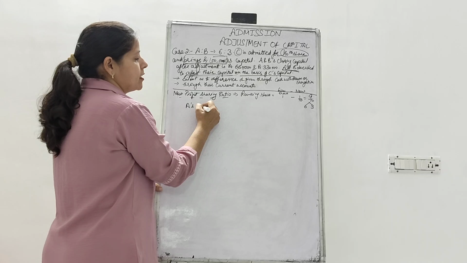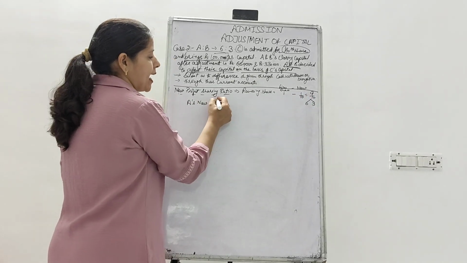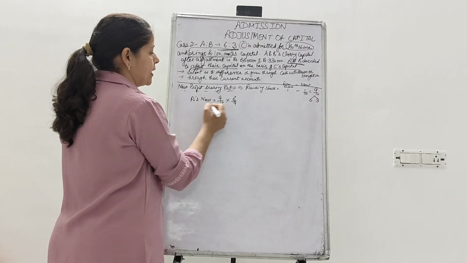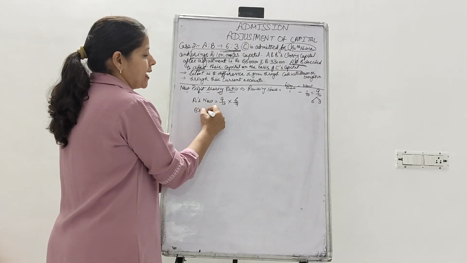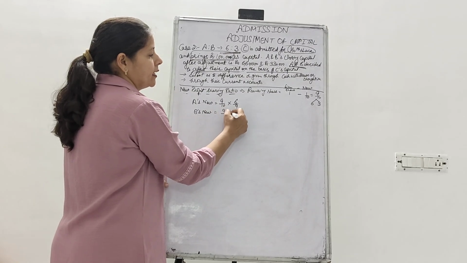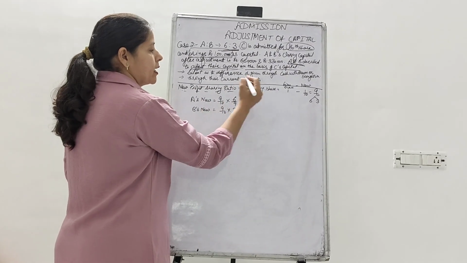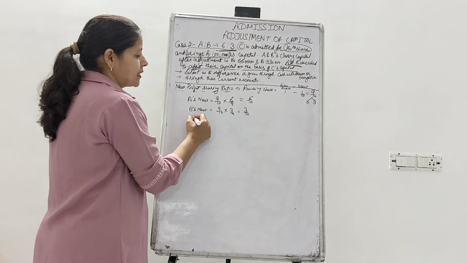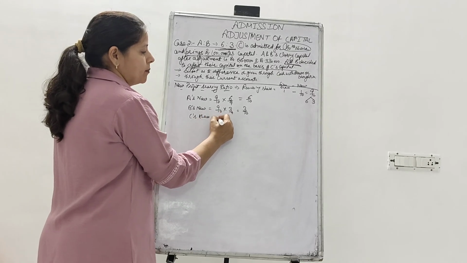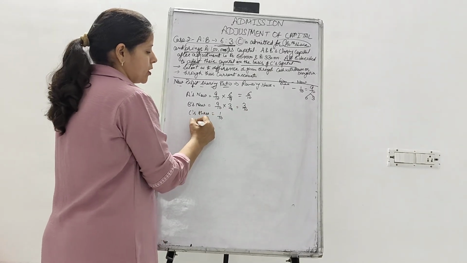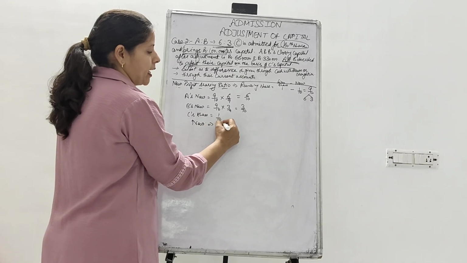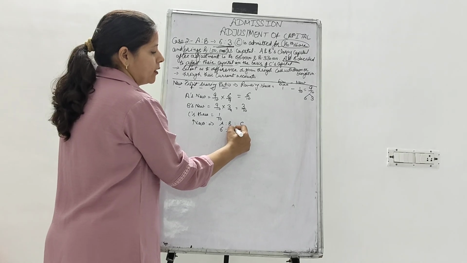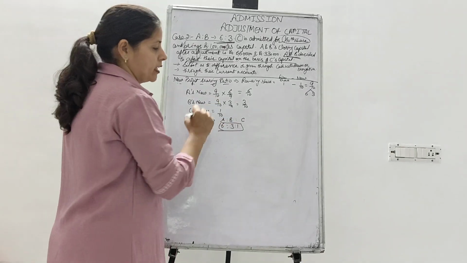So A's new share is, from 9/10, A will get 6 divided by 9, and B will get out of 9/10, 3 divided by 9. So here A's share is 6/10, B's share is 3/10 and C's share is 1/10. So their new profit sharing ratio for A, B and C is 6, 3 and 1. This is their new profit sharing ratio.